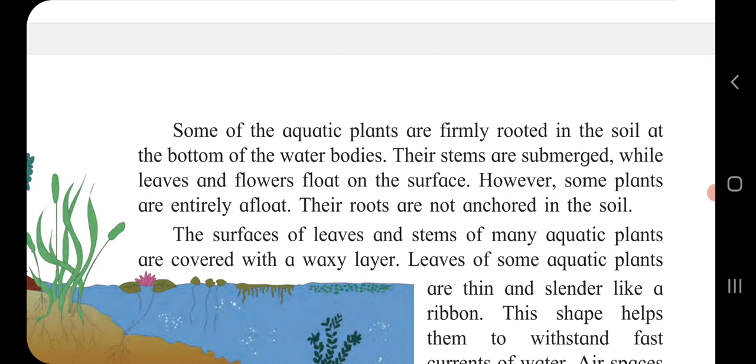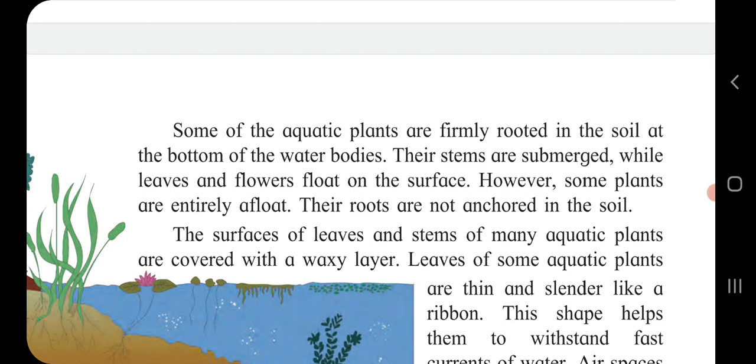First point about lotus: some of the aquatic plants are firmly rooted in the soil at the bottom of the water bodies. Their stems are submerged. Submerged means dipped in the water, while leaves and flowers float on the surface.